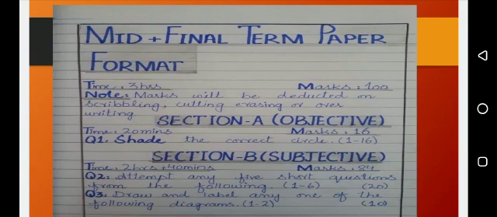Now you have two sections, Section A and Section B. Section A is objective, which is of 16 marks, and the time given for Section A is 20 minutes. Within 20 minutes, you have to attempt this Section A, in which you have 16 objectives. Clear? Or 16 MCQs.